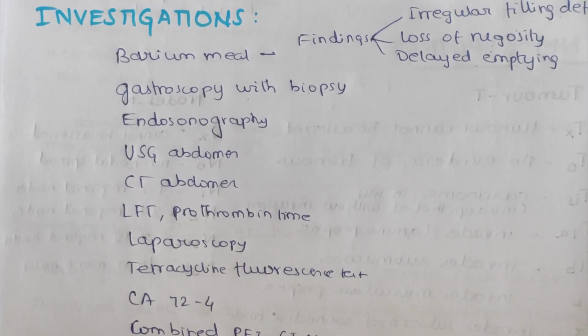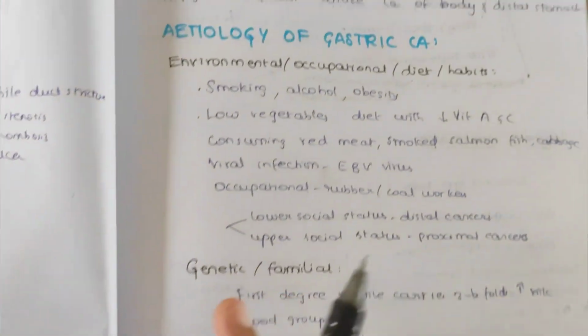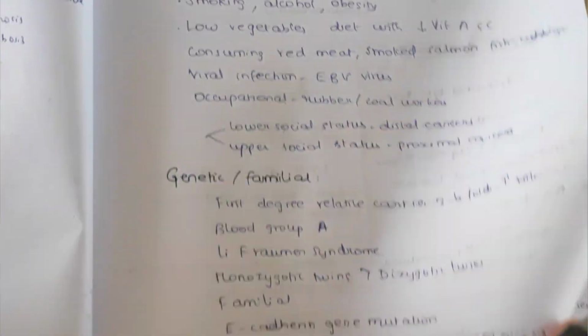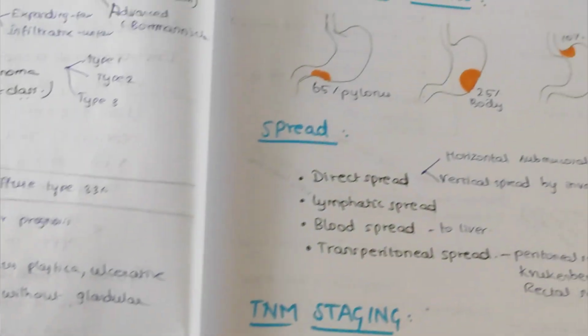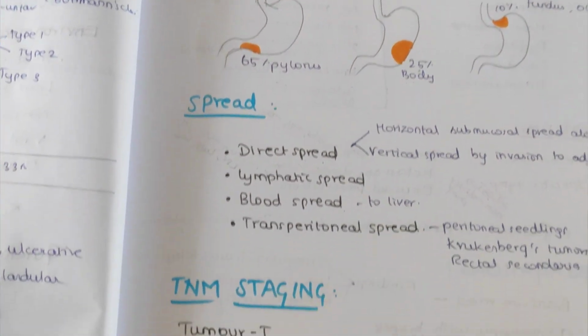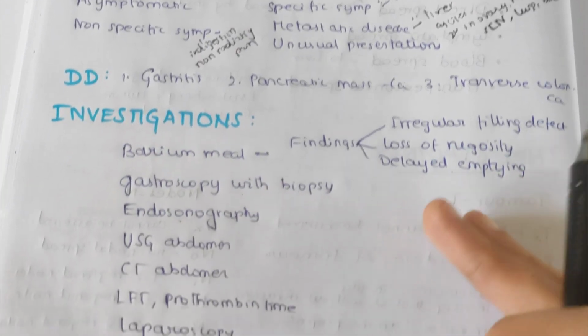So we've so far seen about the carcinoma of stomach, and we've covered the topics: etiology, pathological classification, and common site of occurrence, spread, TNM staging, clinical features, presentation, differential diagnosis, and investigations.